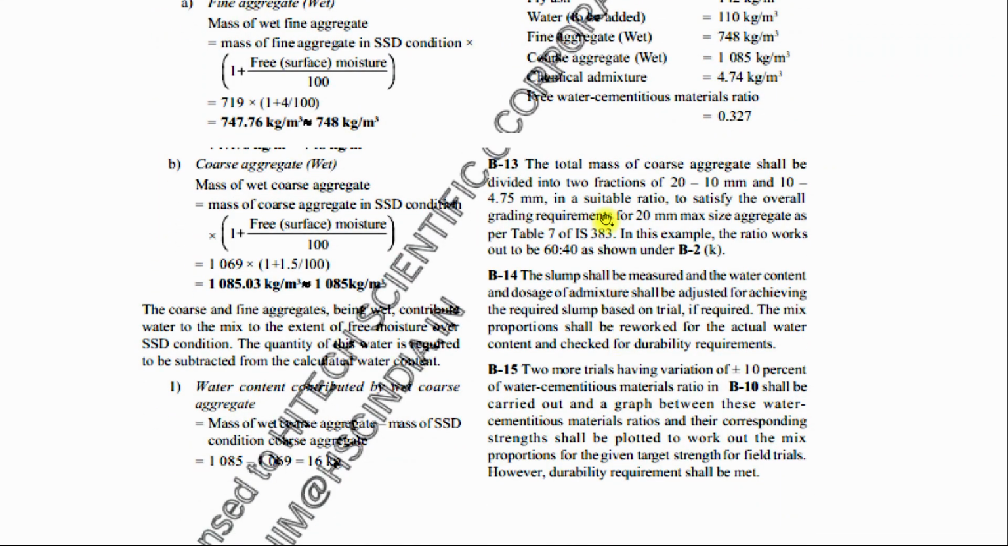Similarly, the total mass of coarse aggregate shall be divided into two fractions as we have done in the table: 20 to 10 mm, and the all-in aggregate needs to be checked, and the approximate ratio works out to be 60 is to 40. Two more trials having a variation of plus or minus 10% of the water cement ratio shall be carried out, and a graph between these water cement ratios and the corresponding strength will be plotted to work out the mix proportions for the given target strength of field trials. However, the durability requirement shall be met.